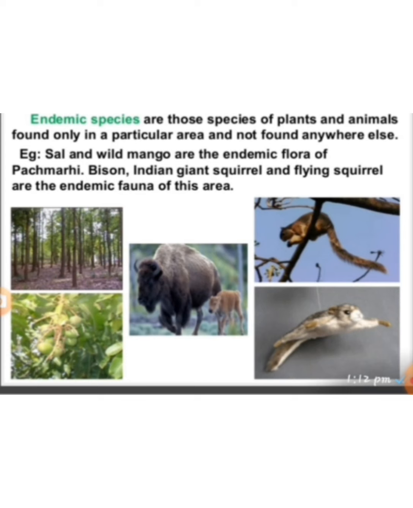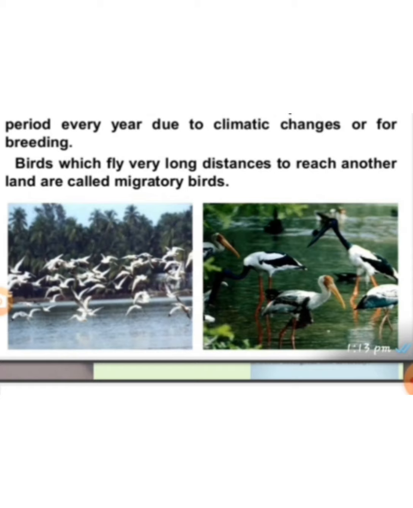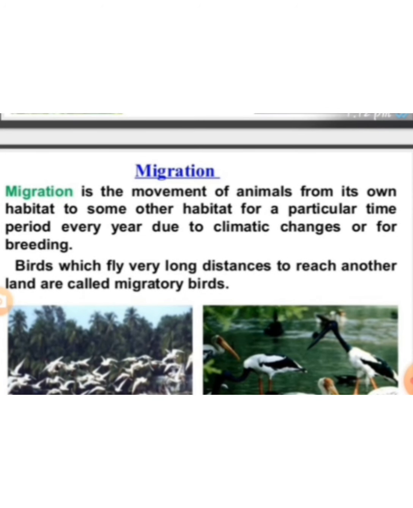They are found only in a particular area; we cannot find them anywhere else in the world. Then we will discuss migration. Migration is the movement of animals from one place to another for breeding, food, and so on. The birds which fly for a longer distance we call migratory birds.